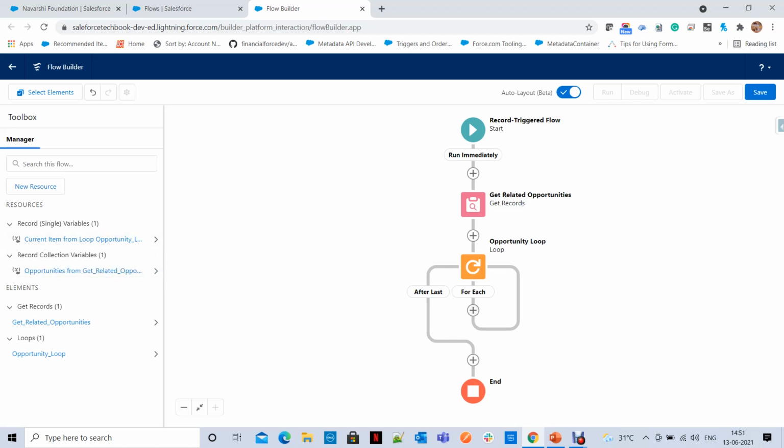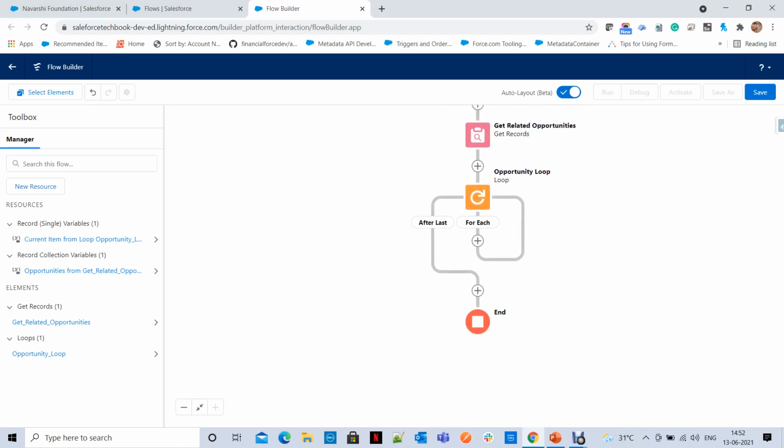After that, in the loop, if you observe here, it created a current item. When you want to access the record for each iteration, you have to take the current item from this loop. You can see that anyway. See here, for each, right? Just click on the plus symbol. So what is next? We want to prepare a task for each opportunity. You can move this anyway.